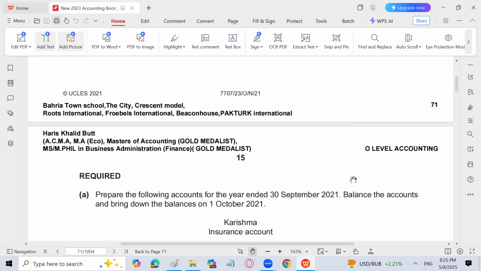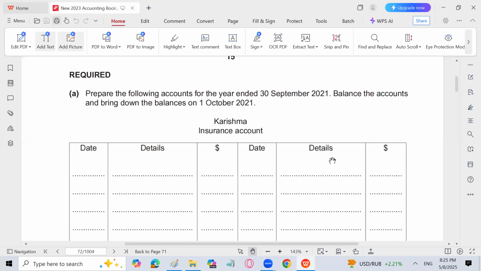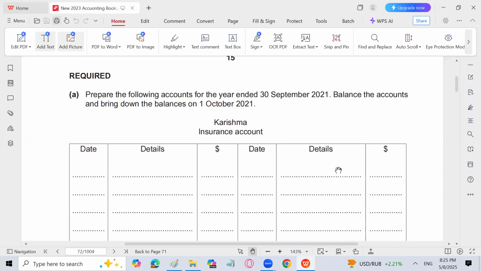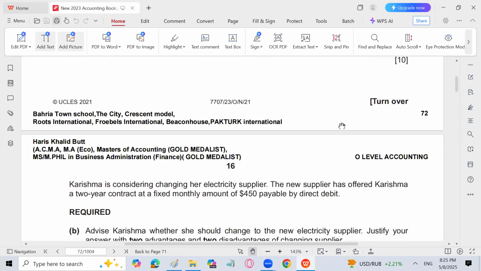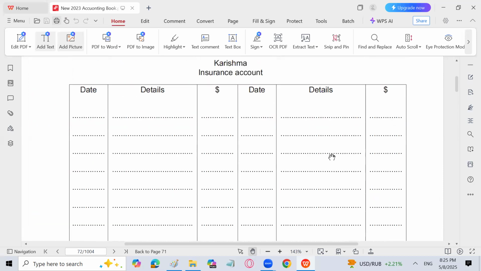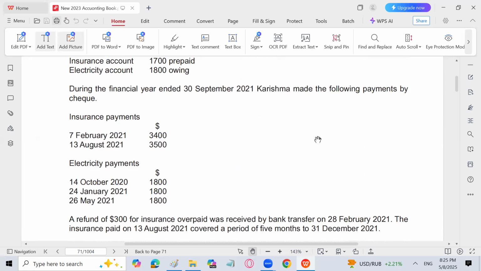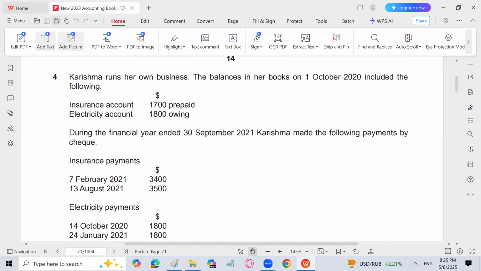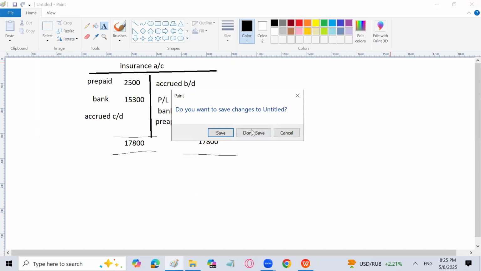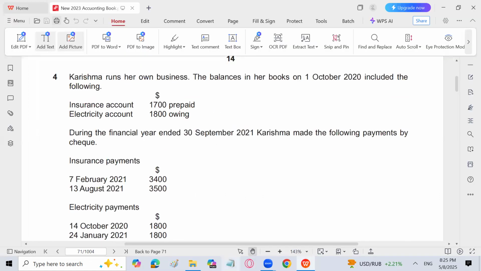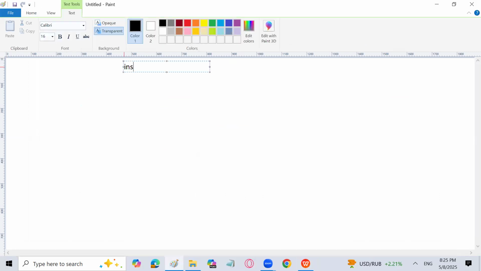So we have to prepare the insurance account, balance the account and find the opening balance on 1st October 2021. Insurance and electricity accounts we have to prepare. So let's prepare that. I'll go with the insurance account first. The insurance account is basically an expense account, so I will open the expense account.